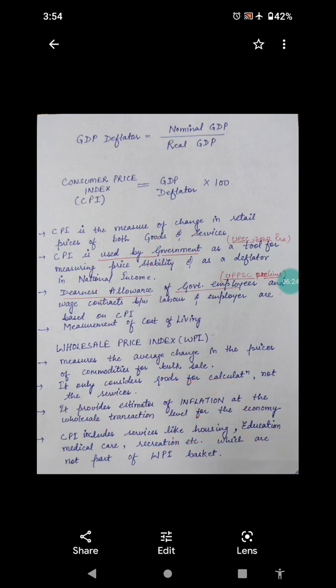So we should know what nominal GDP is and what real GDP is. Real GDP corresponds to the price taken into consideration with respect to base year, and nominal GDP of the current year. Then we should know the GDP deflator, that is nominal GDP by real GDP. Then consumer price index, that is the GDP deflator expressed in percentage terms. Then CPI and WPI, the main difference: this is the change in retail prices of goods and services, and this is change in the wholesale price of goods only.